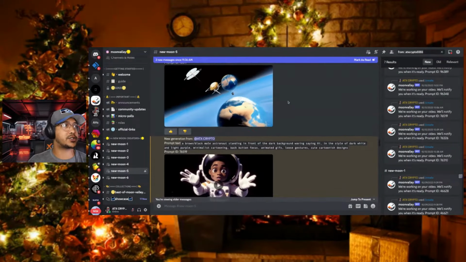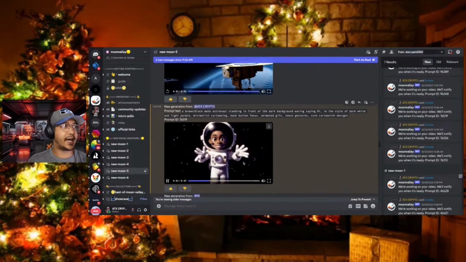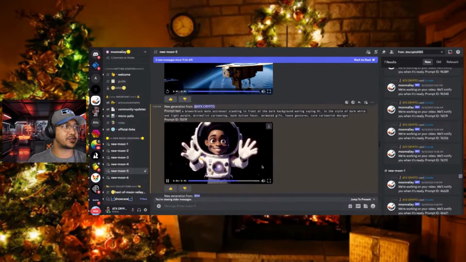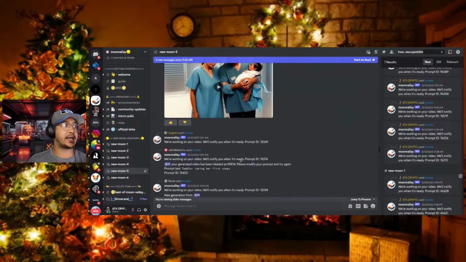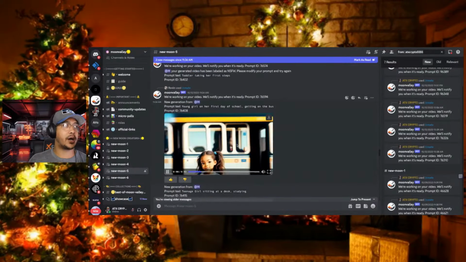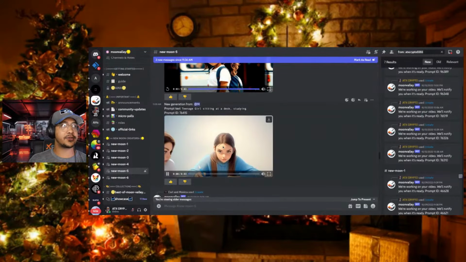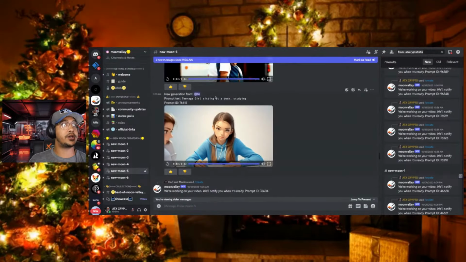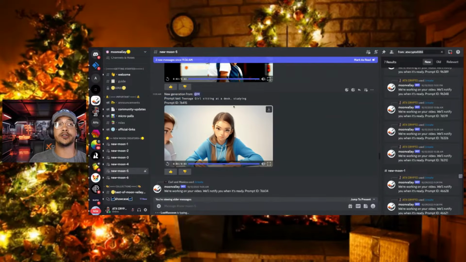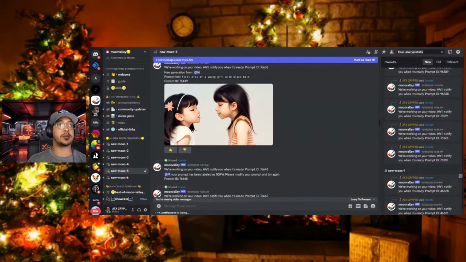So you can see some of the creations that I ended up doing. This is a brown, black male astronaut. I actually wanted to see what ended up happening, and you can see the generation that was made from here. This is incredible stuff, y'all. To me, this is freaking awesome stuff in here. You can really do a lot of different topics, a lot of different prompts, really cool ideas. That's a chick studying, I believe. If you want, you can switch it as well. It says teenage girl. You can switch it to a businesswoman preparing for a conference, whatever the case may be. I don't really care what you end up putting, but you can do a whole bunch of stuff.